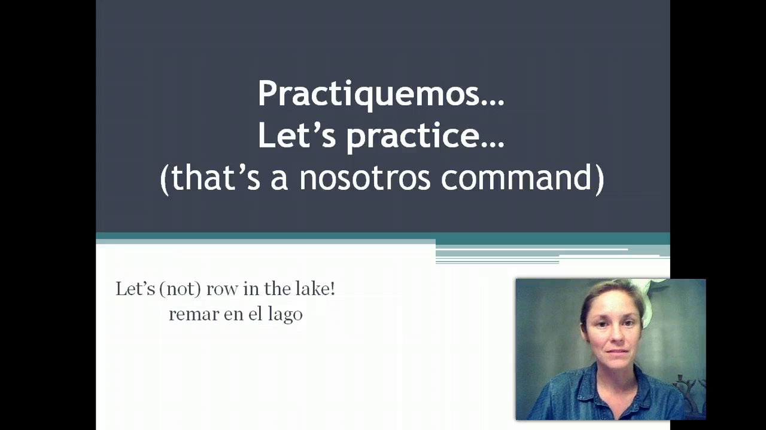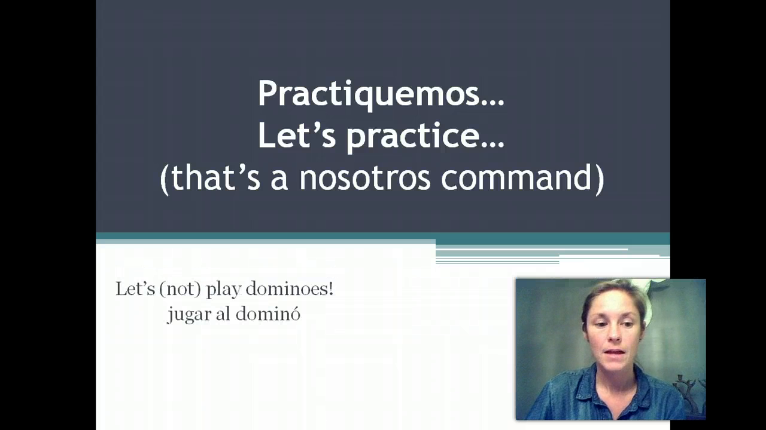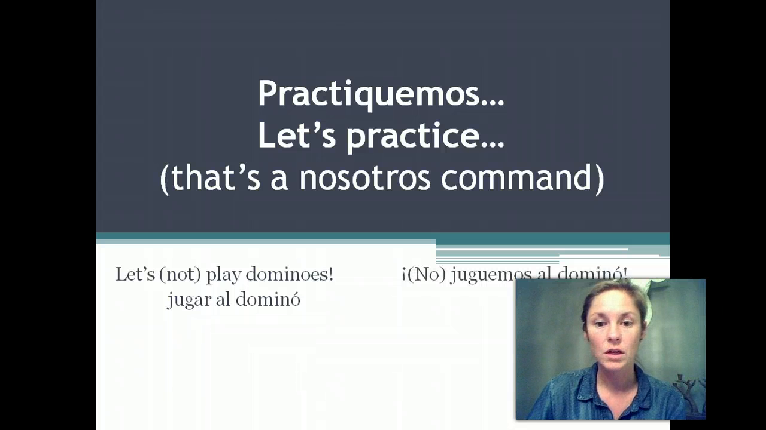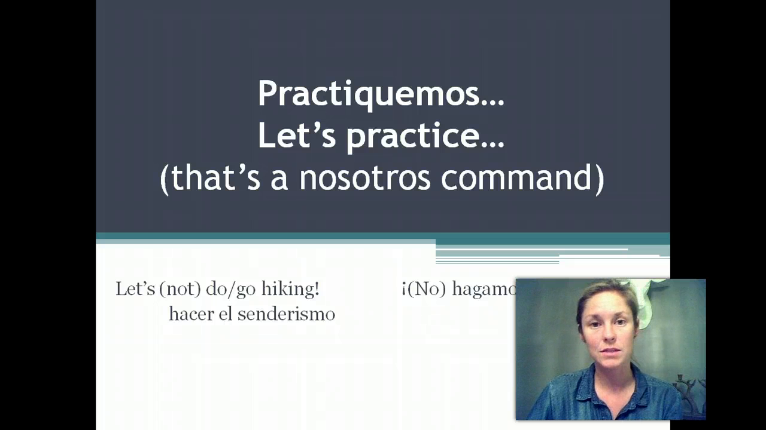Let's row in the lake. Now that really might be vocab for you. Or let's not row in the lake. Rememos o no rememos en el lago. Let's play dominoes. Jugar al dominó would be juguemos al dominó or no juguemos al dominó. Let's go hiking or let's not. Hagamos el senderismo o no hagamos el senderismo.